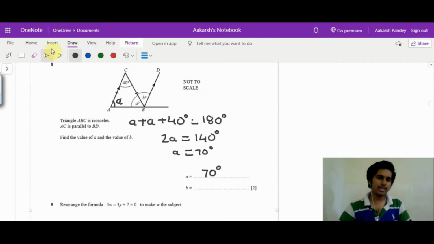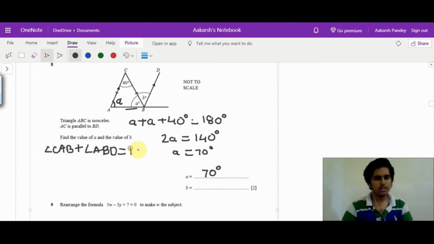Next, the second piece of information is that AC is parallel to BD. So if we see that angle CAB plus angle ABD will also be equal to 180 degrees. And why is that? Because they are interior angles.